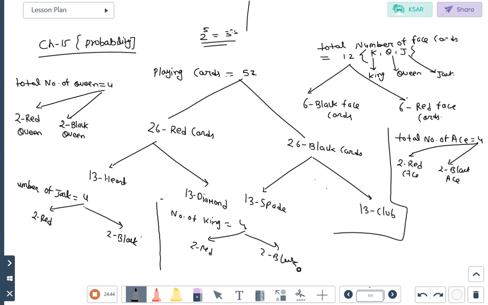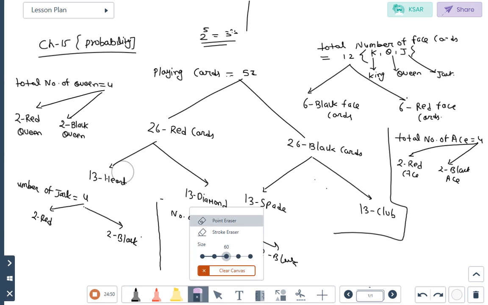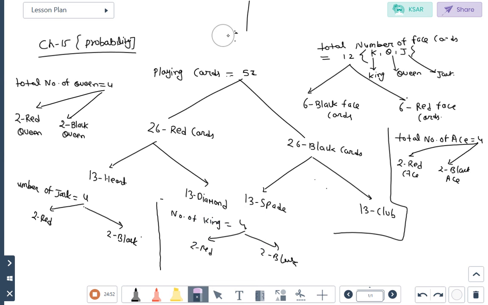Now the numbering on the card starts from where? That will start from 2 to 10. The numbering starts from 2 to 10.